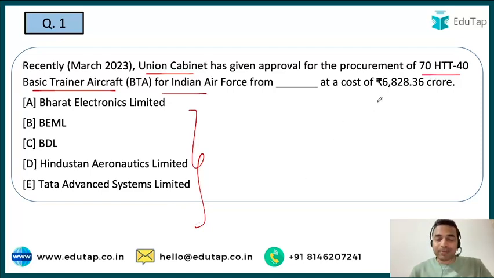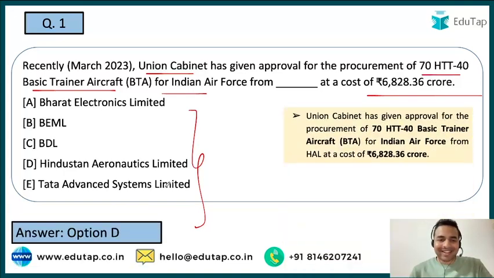And guys, the cost of this particular procurement is going to be 6,828.36 करोड़. So guys, here the options are Bharat Electronics Limited, PEML, VDL, Hindustan Aeronautics Limited and the Tata Advanced Systems Limited. And here guys, the right answer to the question is option D, that is HAL, जिससे ये 6,828.36 करोड़ रुपीस के अंदर प्रोक्योर करने वाले हैं.